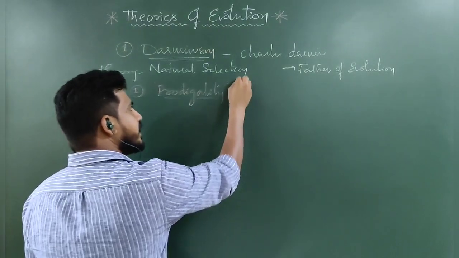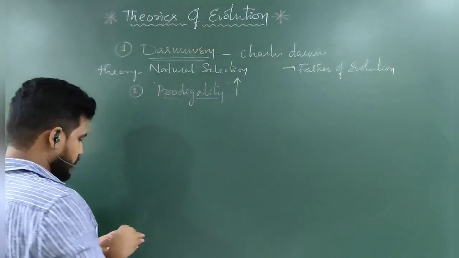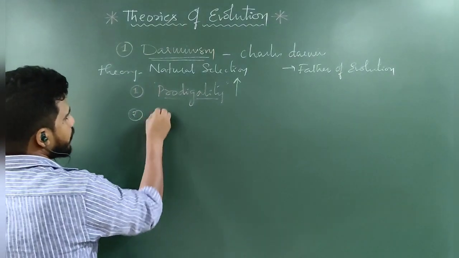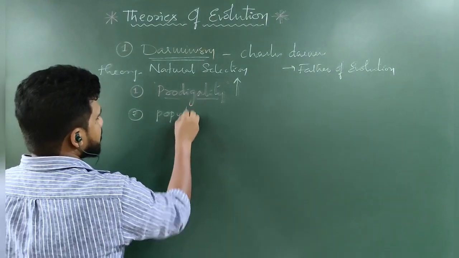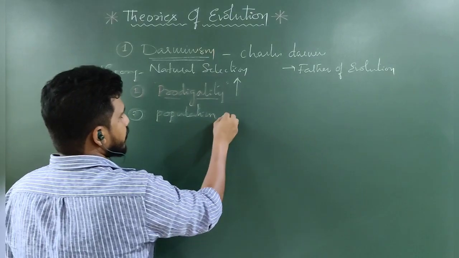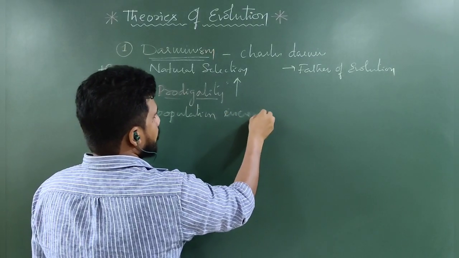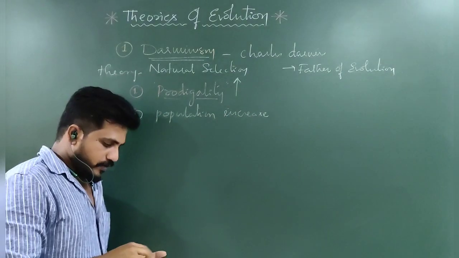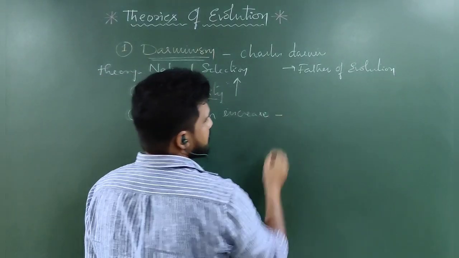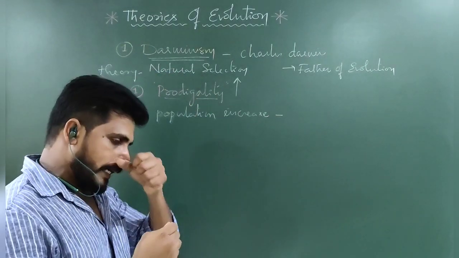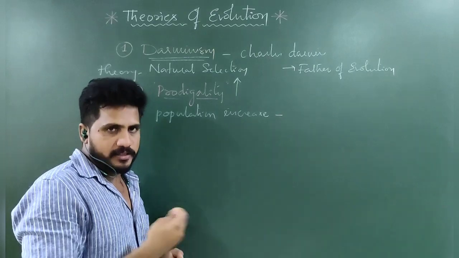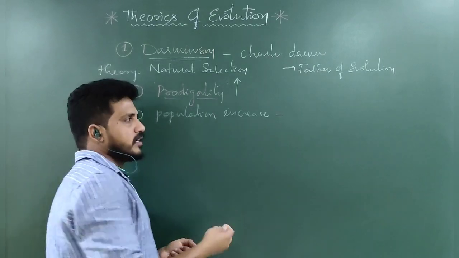If it increases as such, what will happen? The population increases. When the population increases, an imbalance definitely takes place between the food, the living space and other resources.